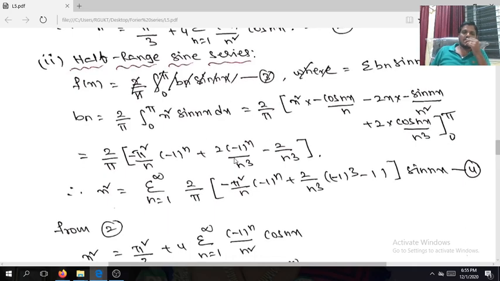So you have this bn, and substituting this bn, x square is equal to the series given by equation number 4. This is the half range sine series.